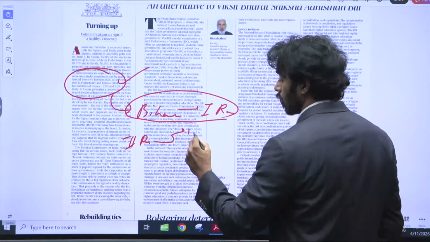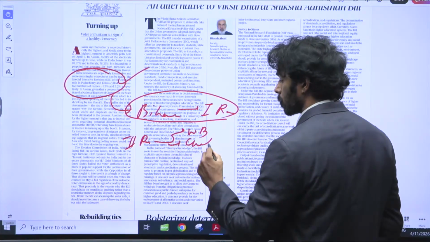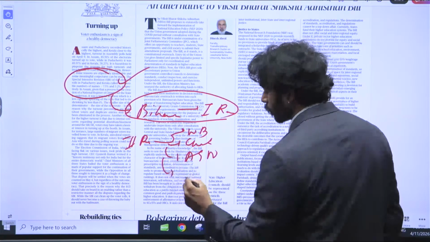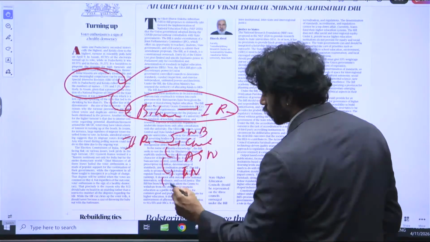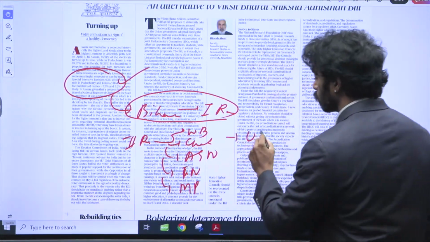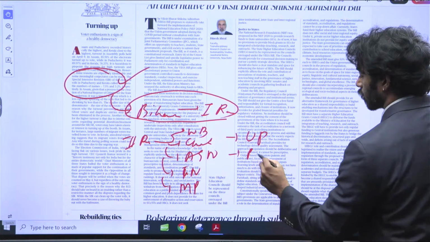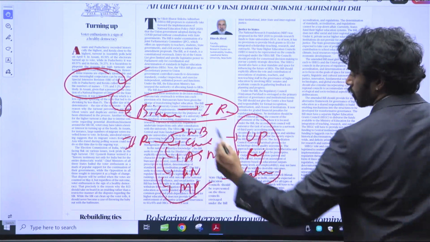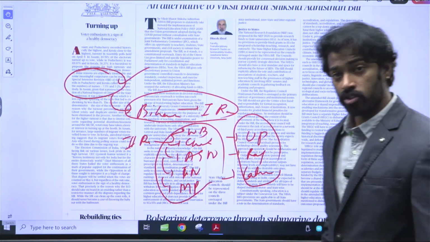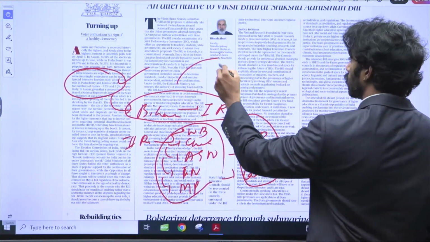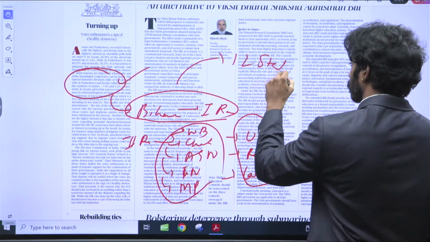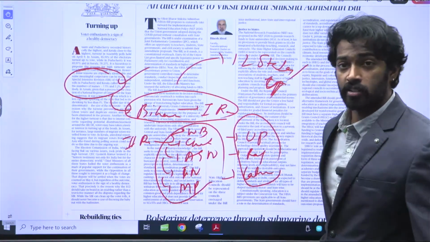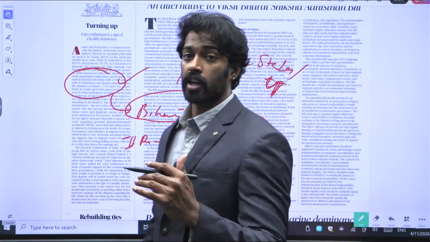It is happening in West Bengal, Chhattisgarh, Tamil Nadu, Madhya Pradesh, UP, Rajasthan, Lakshadweep, right? All of these are areas where the special intensive revision is happening. So it actually includes nearly 12 states and UTs. The special intensive revision is happening in 12 states and UTs.